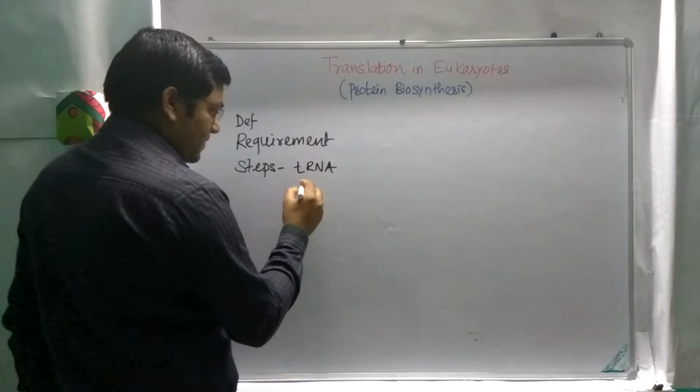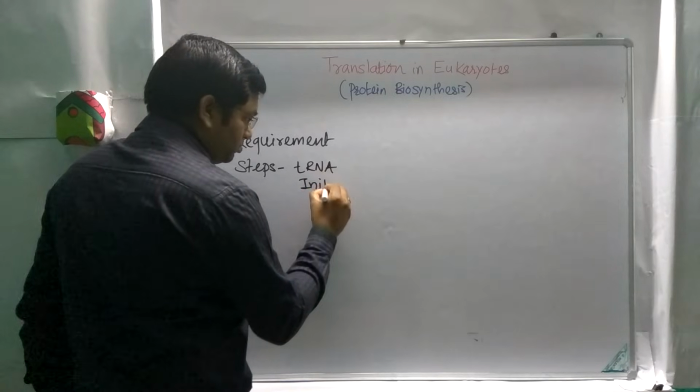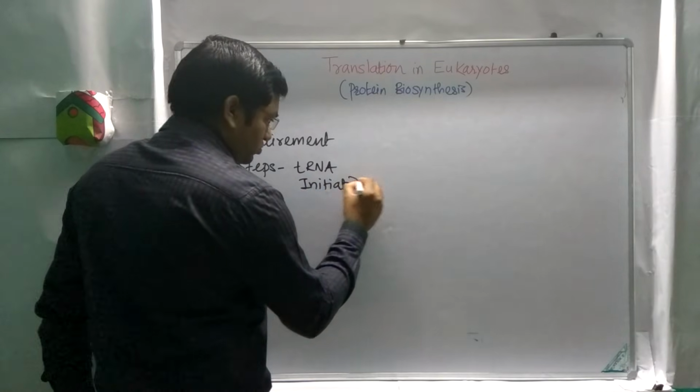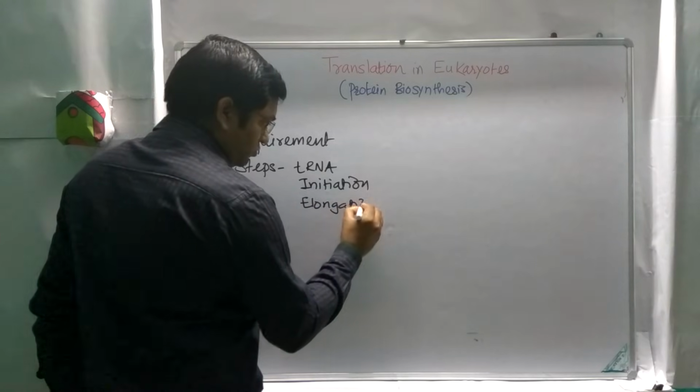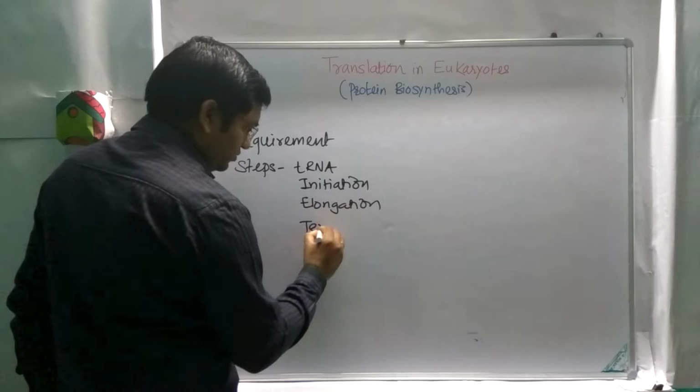then initiation, elongation, and termination.